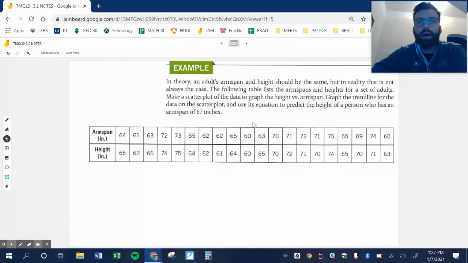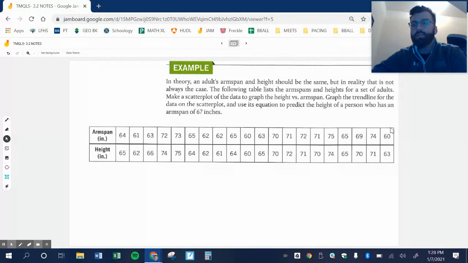All right, here we go. So there usually is a correlation between your arm span and height. The taller you are, the longer your arms will be. Sometimes it's not the case. Obviously, they're supposed to be equal. I don't know if you knew that, but your arm span and your height are supposed to be the same.